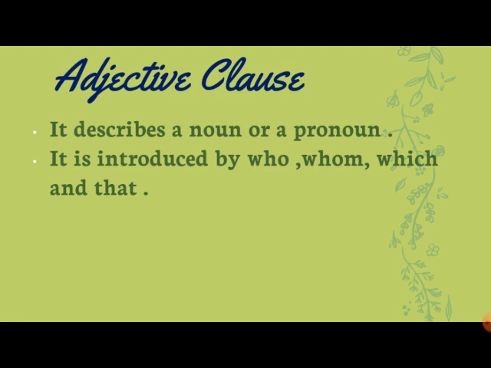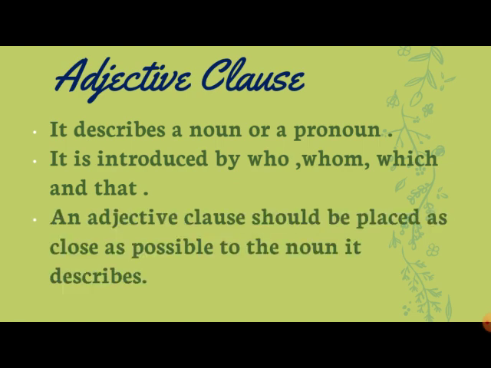It is introduced by who, whom, which and that. You will get a subject in the clause if you have these words in the sentence. Then it is an adjective clause. An adjective clause should be placed as close as possible to the noun it describes.